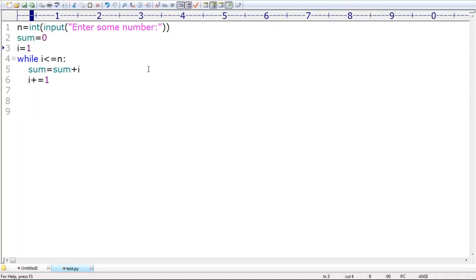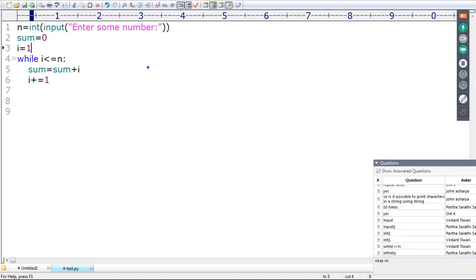Suppose assume that you provided n value as 4. n is equal to 4, the sum of 4 numbers you have to take. 1 is less than or equal to 4, satisfied. Now sum is equal to sum plus 1. What is the current sum value? 0. 0 plus 1 means 1. And then i value will become 2, because 1 plus 1 means 2. 2 less than or equal to 4, satisfied.